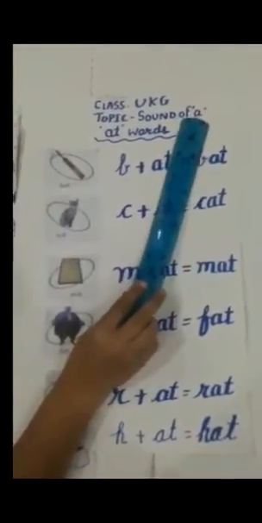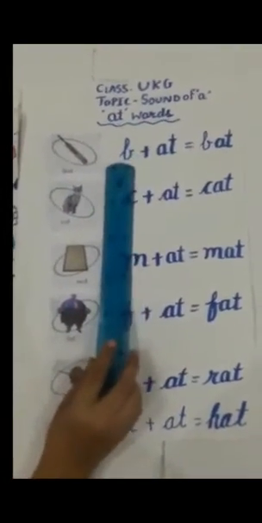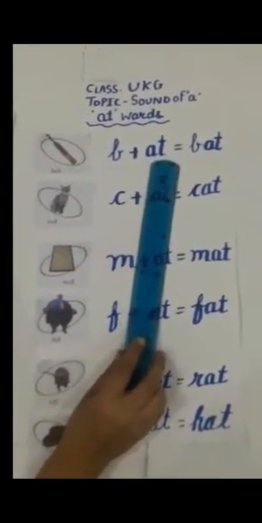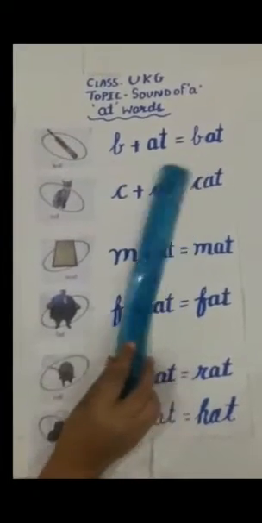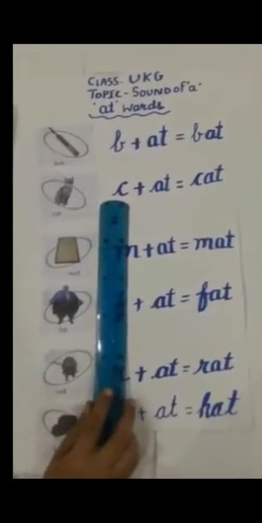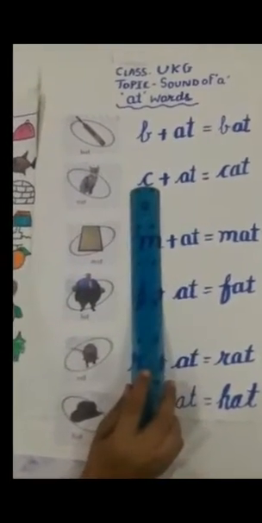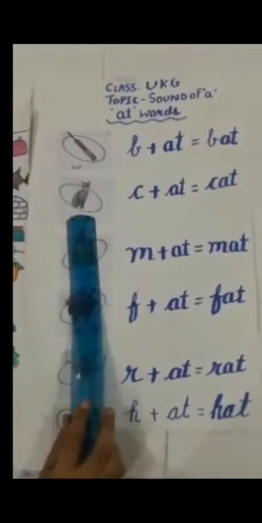Let's learn the sound of the A. A says at words. B says b. A says a, T says t. At, bat. This is the picture of the bat. C says k. A says a, T says t. At, cat. This is the picture of the cat.